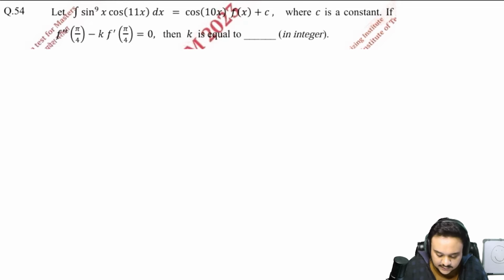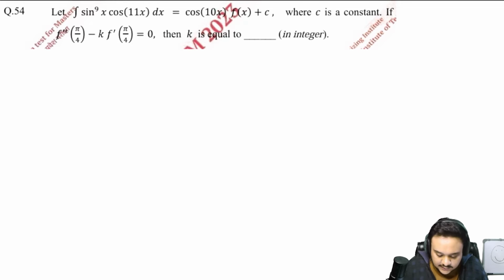is equal to minus sine 10x and 10 f(x). This will be cancelled. You will be left with f(x) is equal to sine to the power of 10x divided by 10. Okay, that is a very very important result. Take it to a new page. Similarly, repeat the same thing with the cos function also. So just cancel it here only.